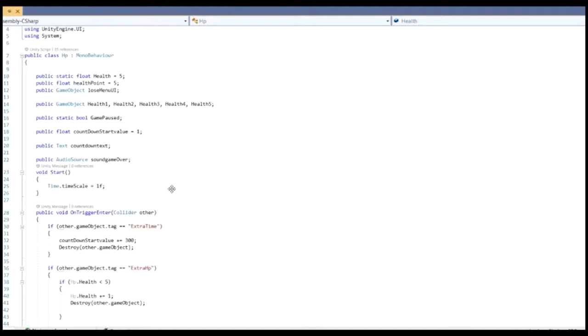And lastly, this is the script for the lose condition. This part is the declaration of the game objects for the lose condition.